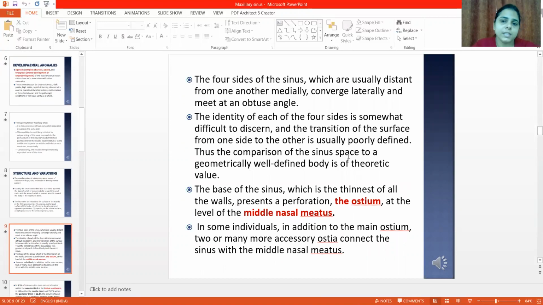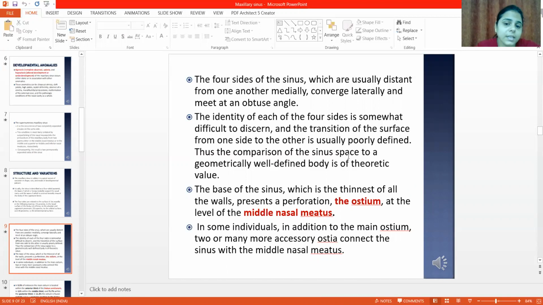The four sides of the sinus, which are usually distant from one another medially, converge laterally and meet at an obtuse angle. The identity of each of these four sides is somewhat difficult to discern, and the transition of the surface from one side to another is usually poorly defined. Thus, comparison of the sinus space to a geometrically well-defined body is of theoretical value.